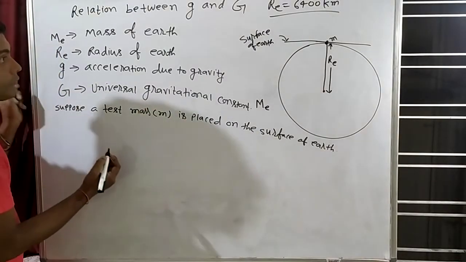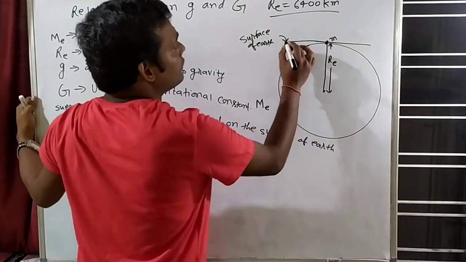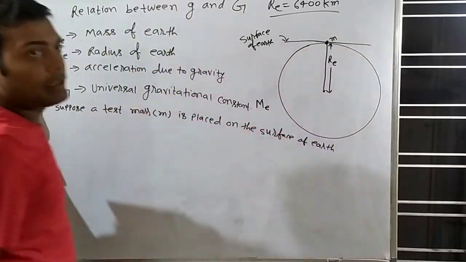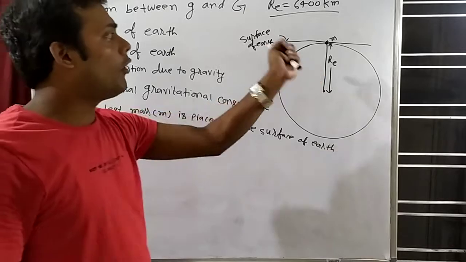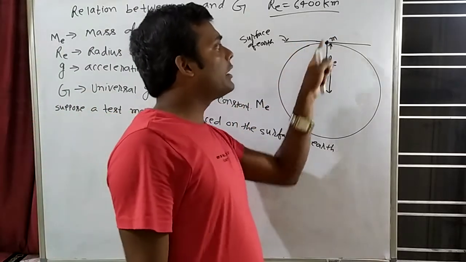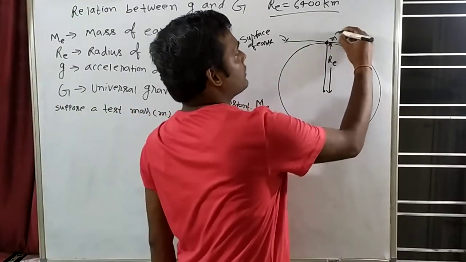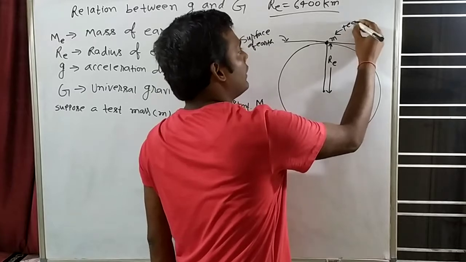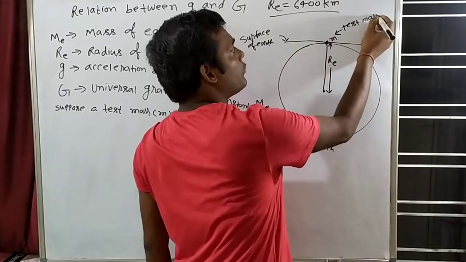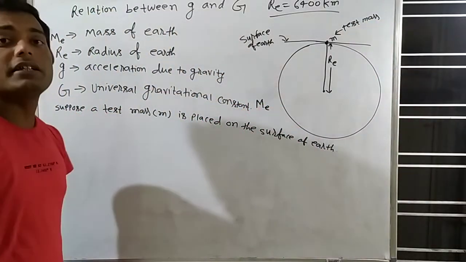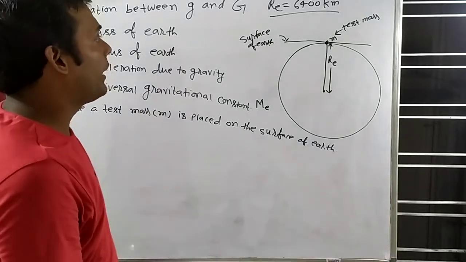See, here what I will do: this is the surface of the earth, and on the surface of the earth I am placing a test mass. The test mass is very small in magnitude. I told you many times that test mass is very small in magnitude.